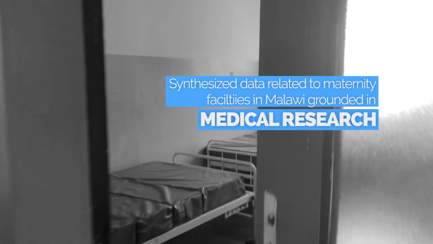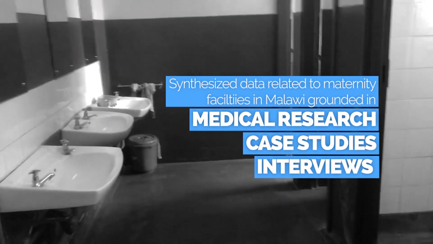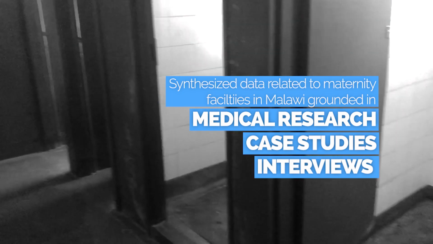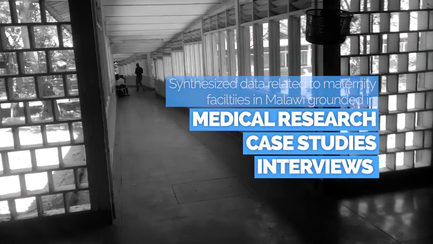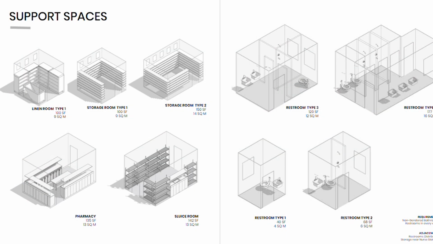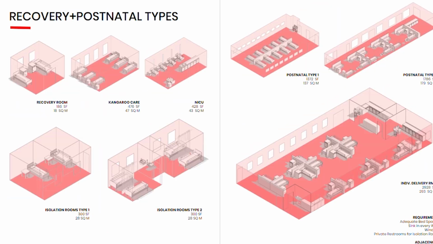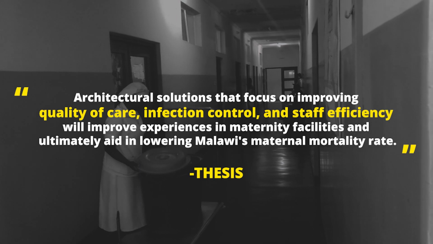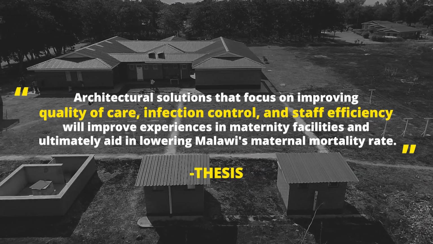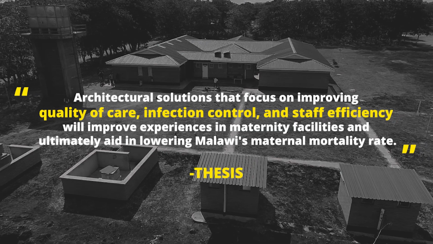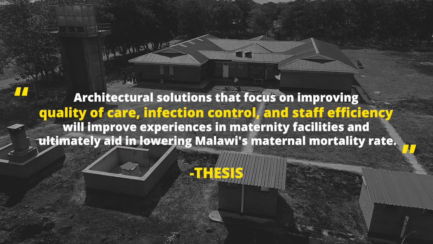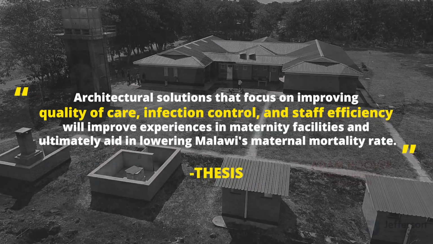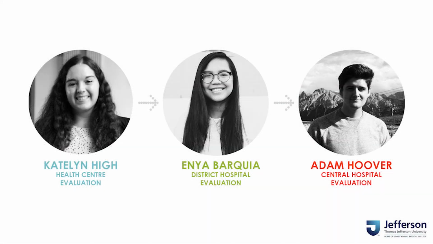As a team, we synthesized data related to maternity facilities in Malawi grounded in medical research, case studies, and interviews with health professionals, and compiled a kit of parts for each scale of Malawi maternity facilities. Architectural solutions that focus on improving quality of care, infection control, and staff efficiency will improve experiences in maternity facilities and ultimately aid in lowering Malawi's maternal mortality rate. The applications of our findings and design proposal will result in the following design solutions.